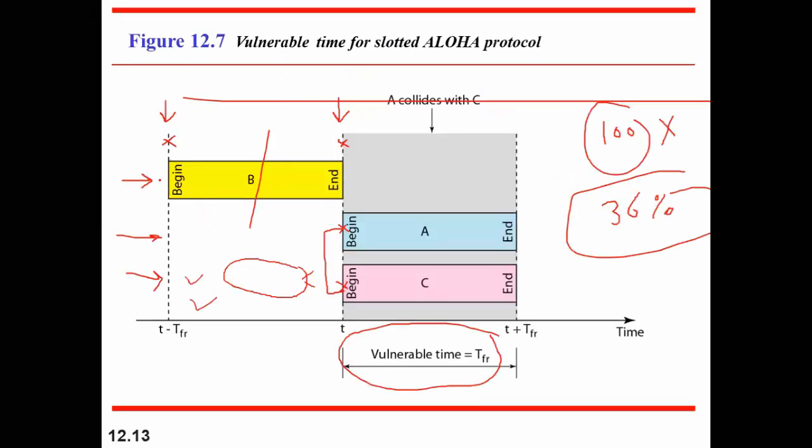So you can see station B, and this is our time slot beginning and end. So a station can start at the beginning of the time slot. Now your question can be, can any 2 stations start at the same time? Yes, definitely. Any 2 stations can start. You can see station A and station B can start at the same time, and they have a collision because of this. So these 2 packets will not be able to be delivered successfully. So there will be a retransmission in this case, right?